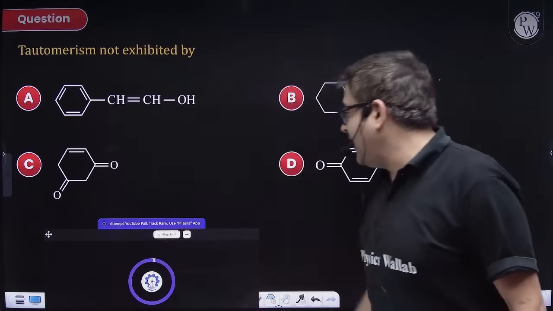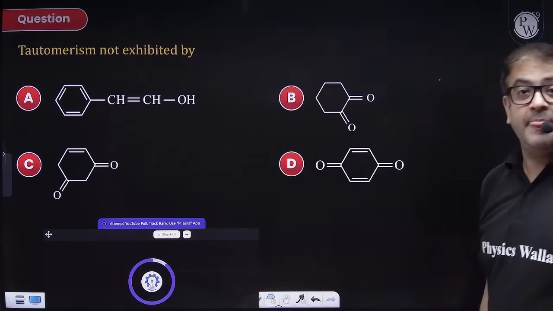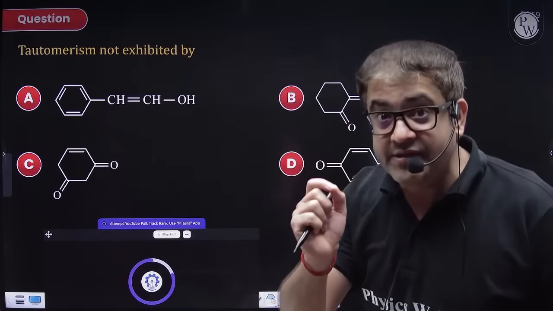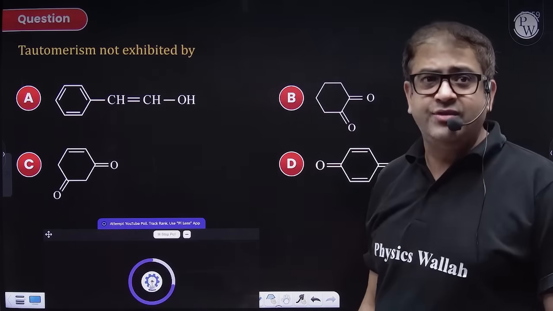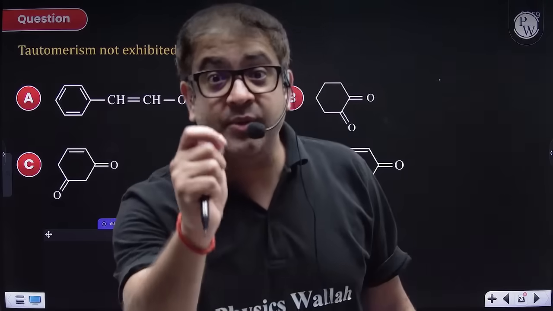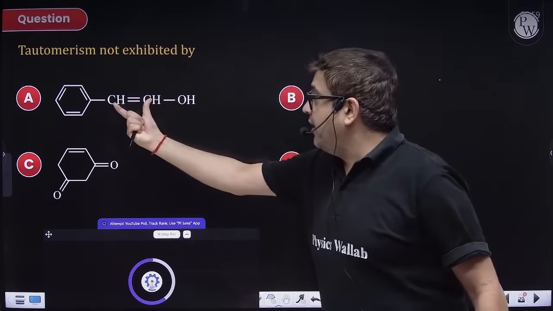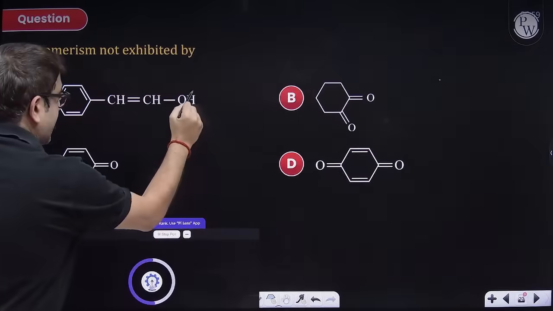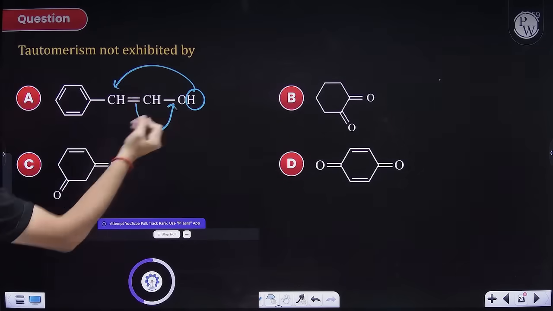Very happy. Sir, isomerism is never asked. Yes, but keto-enol isomerism NTA is very much interested in. So not all structural isomerism, but keto-enol isomerism. What is keto-enol isomerism? Sir, you have a double bond with an OH. This is an enol form, but this H can move here, the double bond can move here, so it can turn into a keto form.